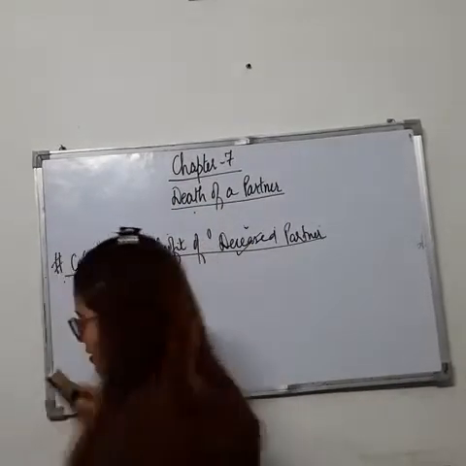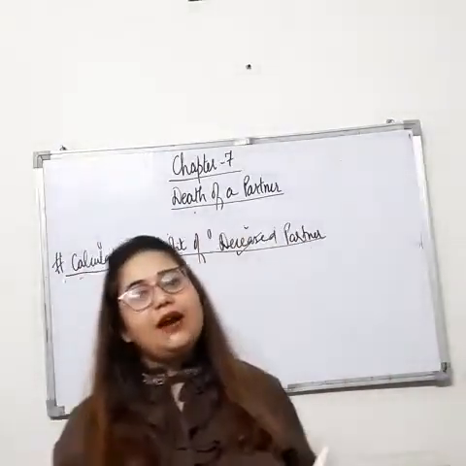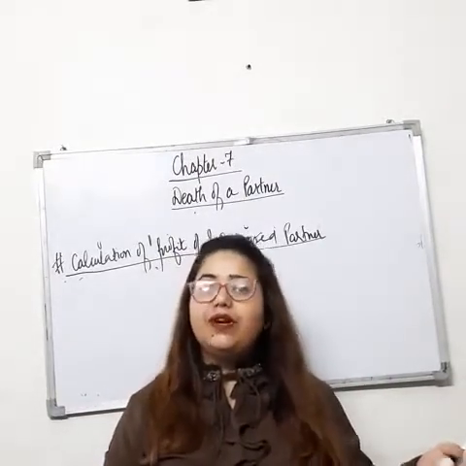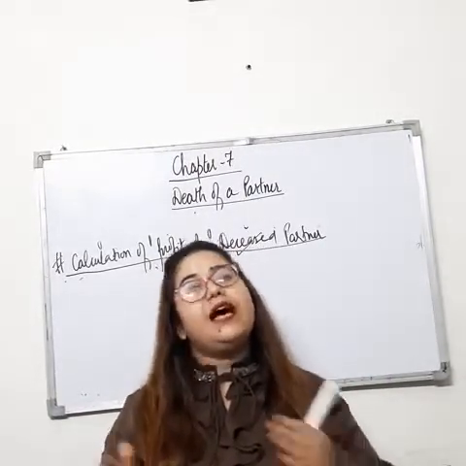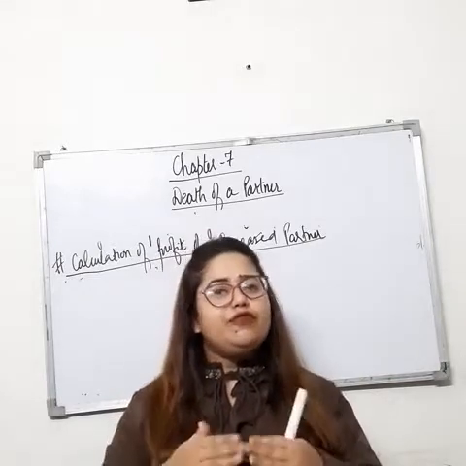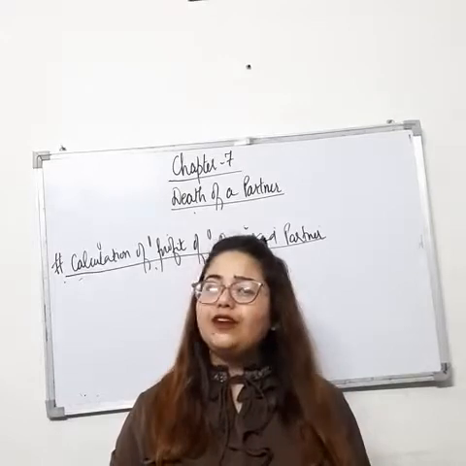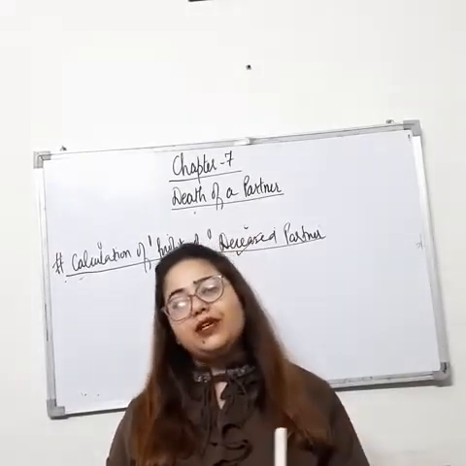Now see students, you all know that in case of retirement, because the partners were closing their books of accounts at the end of the year, we were having the full year's profit. So what we were doing, we were just distributing the part of profit in old profit sharing ratio.